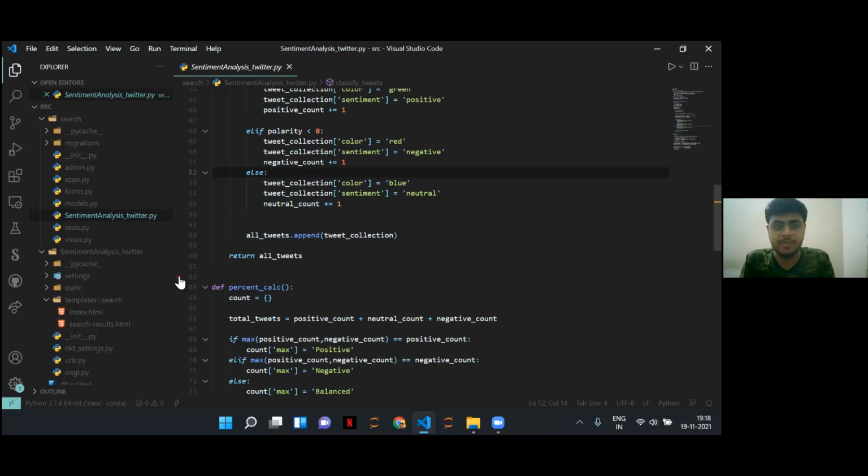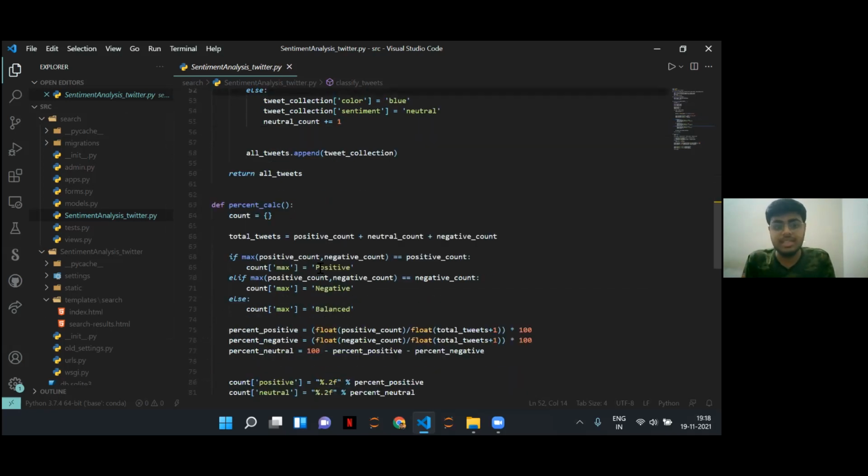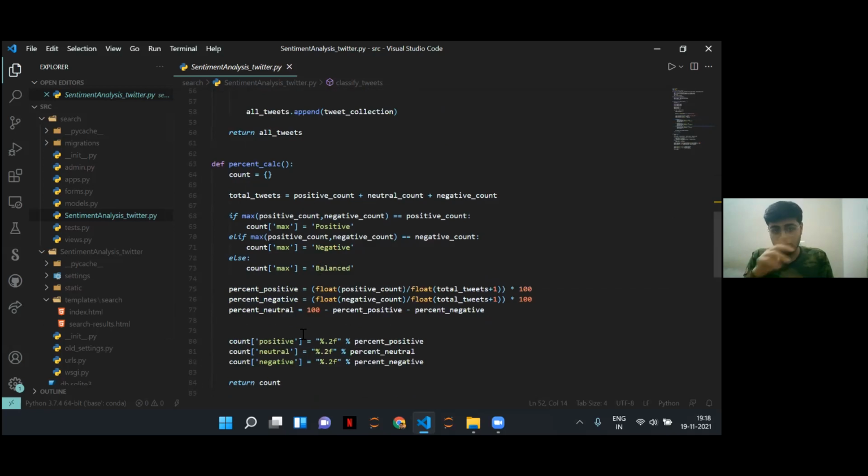Now we calculate the percentage as well, to compare the data. So we can have a look at, say, an average of 15 tweets, how many of them were positive, how many of them were negative. All of these are classified, and we can see that percentage to compare whether this topic was more of a positive topic or a negative topic when it comes to Twitter discussions.